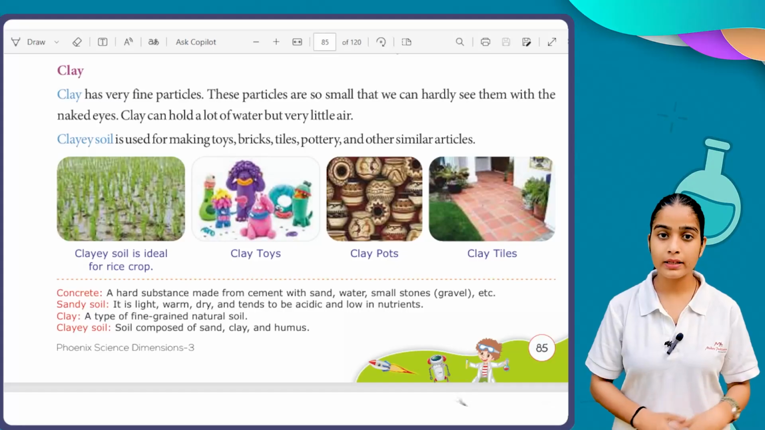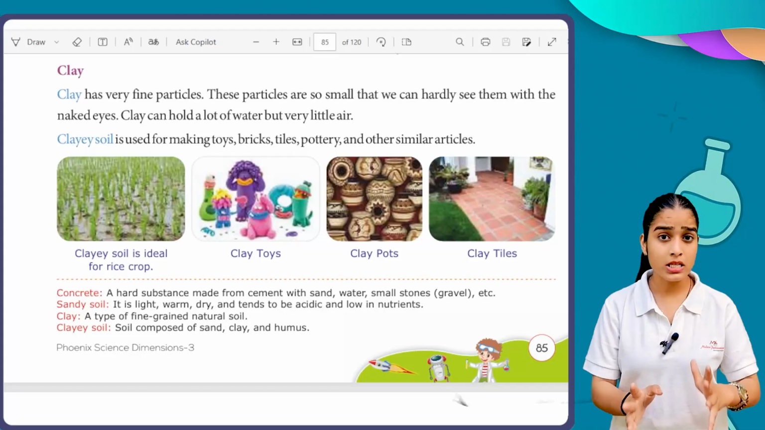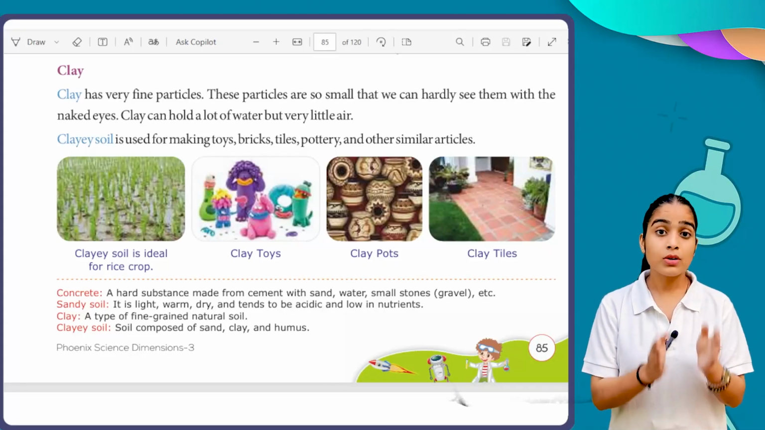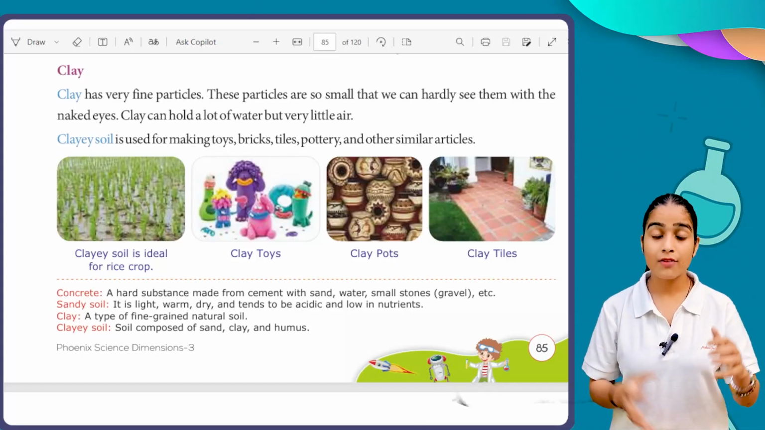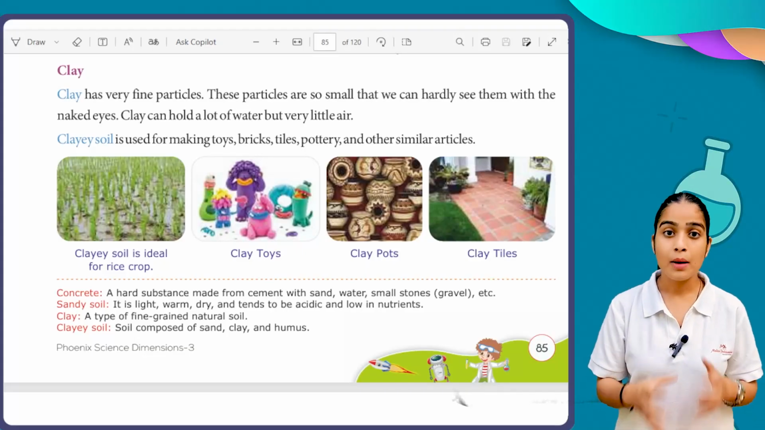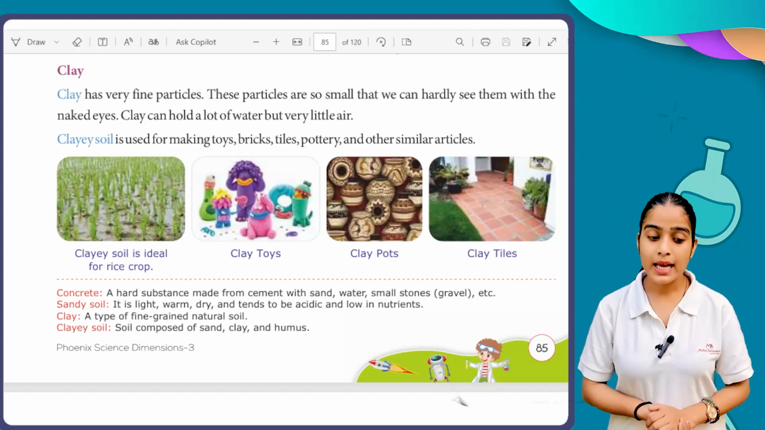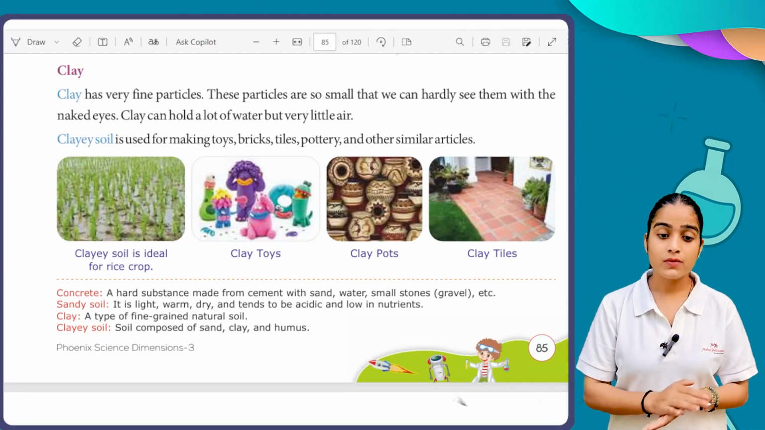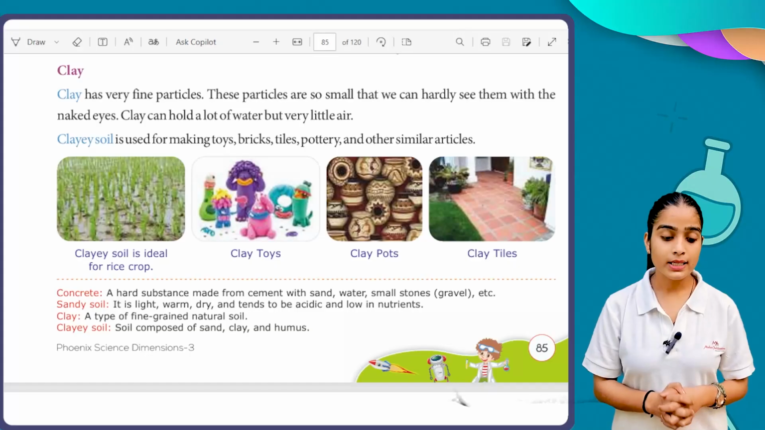So what we understand here is that clay has a very small particle size. We cannot see it without the help of a microscope, we cannot see it with our naked eyes. And clay soils have a very good efficiency to hold water, to absorb water, but can hold only a very little amount of air. What are the uses of clay soil? We can make toys, tiles, pottery, etc. Now clay soil is ideal for paddy.